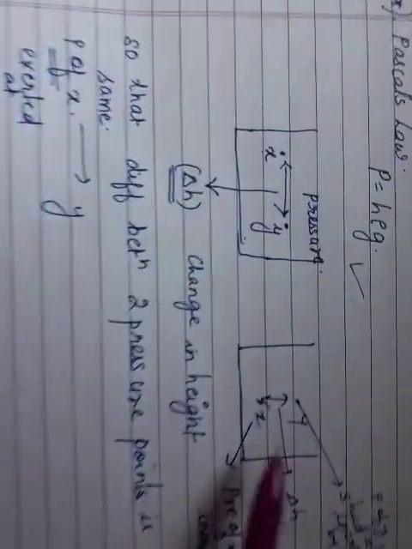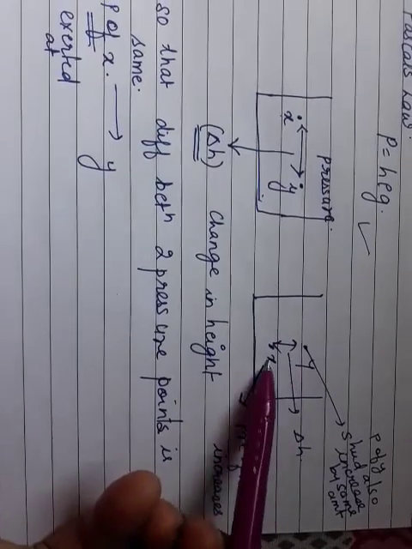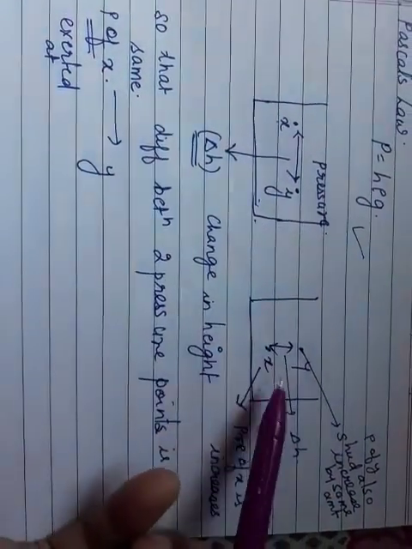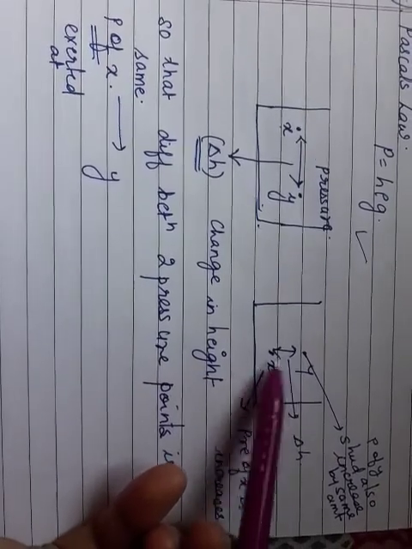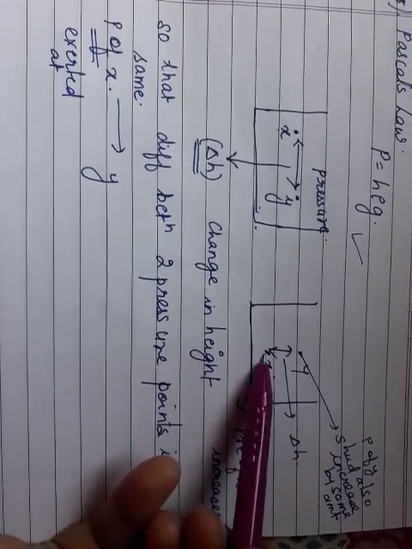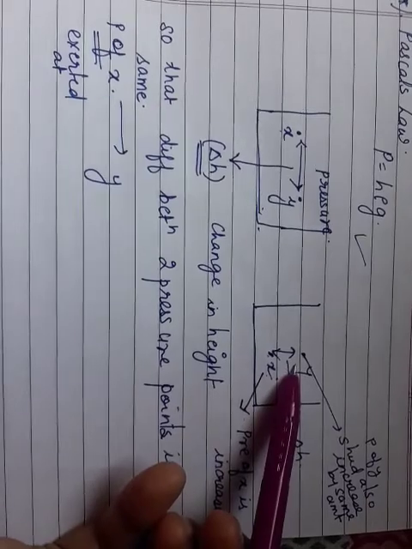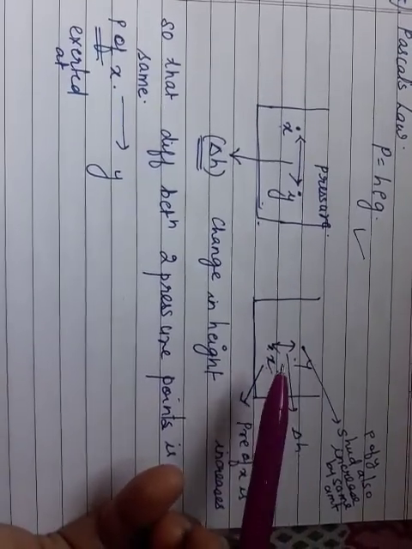Now the pressure difference between 2 points, let us not consider it as horizontal, let us consider it as vertical. I had first drawn it horizontally, then I drew it vertically to understand. So say for example, the pressure in between these 2 points, say this is point X, this is point Y. The liquid is stationary, it is not moving.